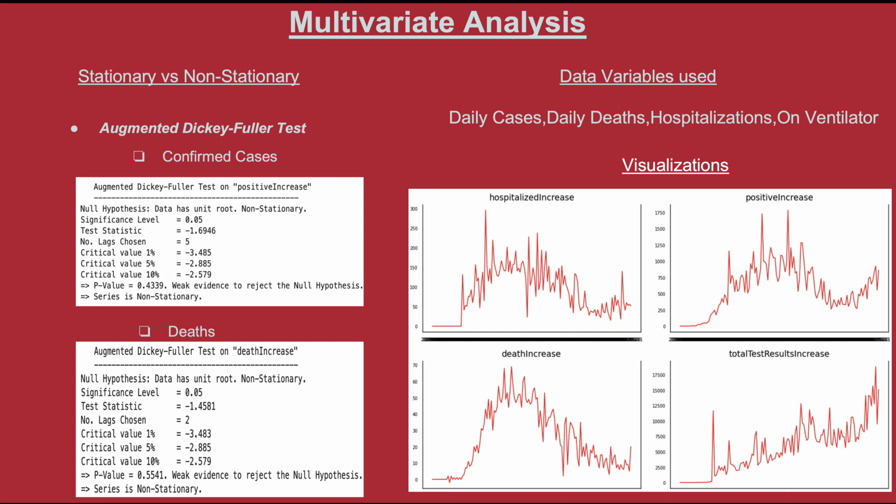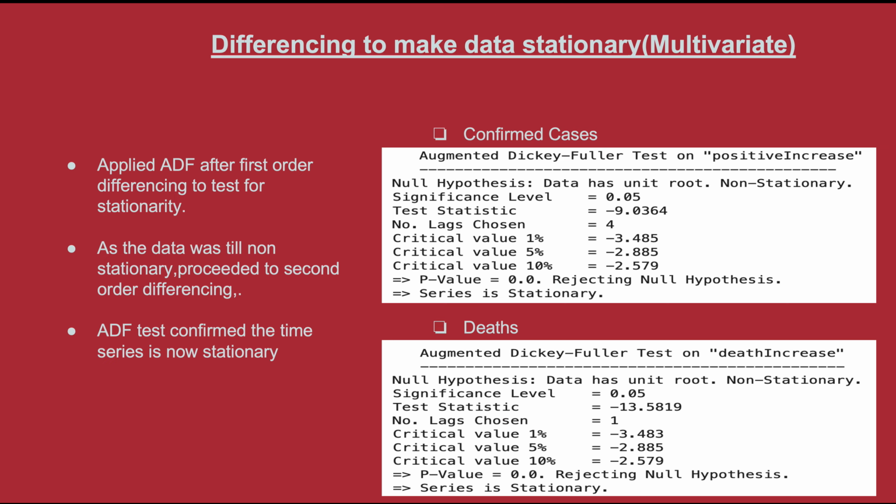Moving on to multivariate analysis, we include the data for confirmed positive cases, deaths, hospitalizations, and on ventilator counts. We again analyze the data for stationarity, and using the ADF test, we can conclude the data is non-stationary because the p-value is greater than or equal to 0.05, and the ADF statistic value does not reach the critical value.